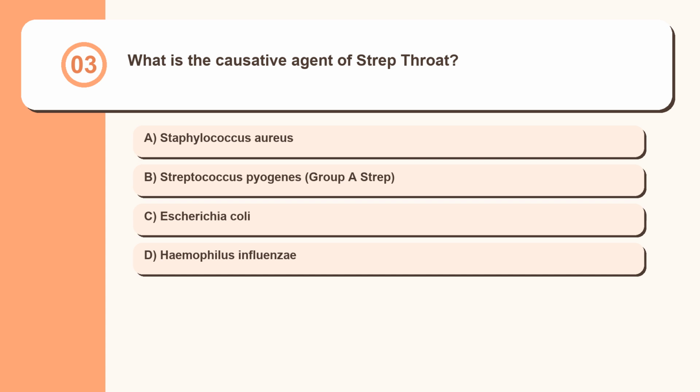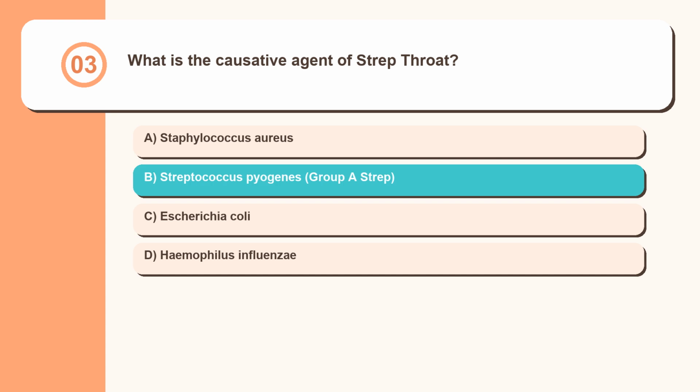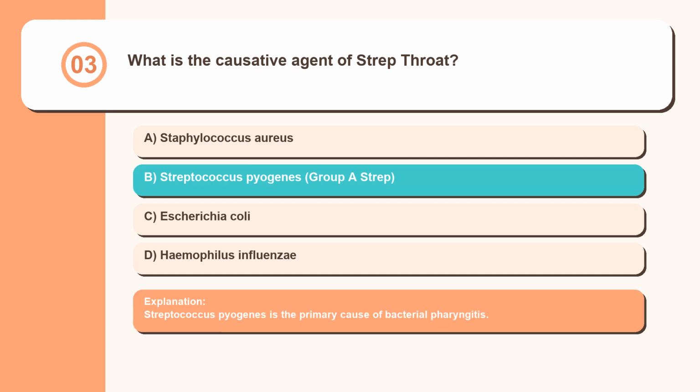Question 3. What is the causative agent of strep throat? Staphylococcus aureus, Streptococcus pyogenes, group A strep, Escherichia coli, Haemophilus influenzae. Streptococcus pyogenes is the primary cause of bacterial pharyngitis.